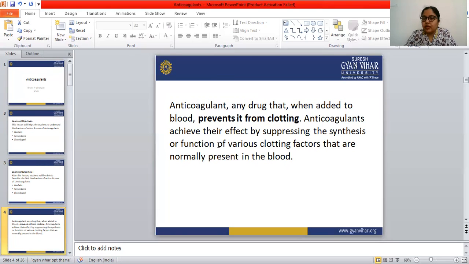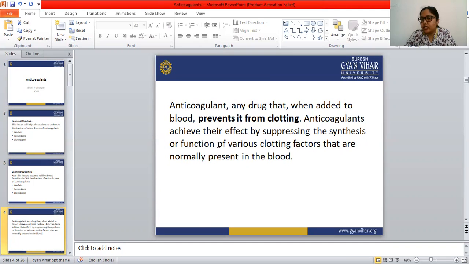So blood coagulation is an important biochemical reaction that stops the blood loss from damaged blood vessels, and it is an important part of the hemostatic mechanism. Before studying the anticoagulant drugs, we have to know what blood coagulation is and what kind of disorder may occur if there is any disorder of blood coagulation.